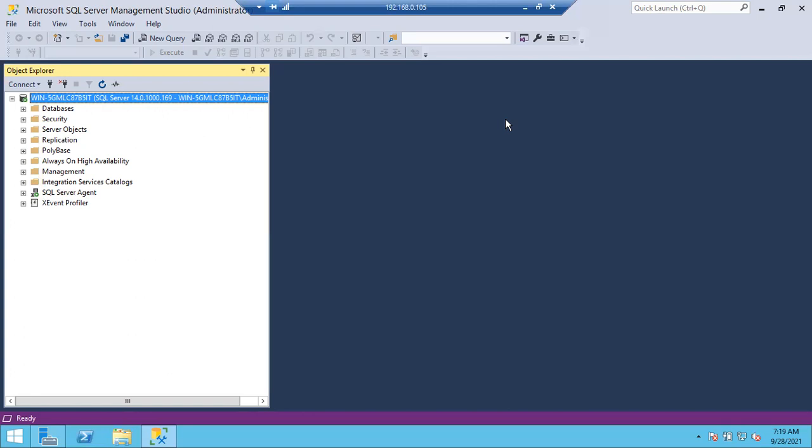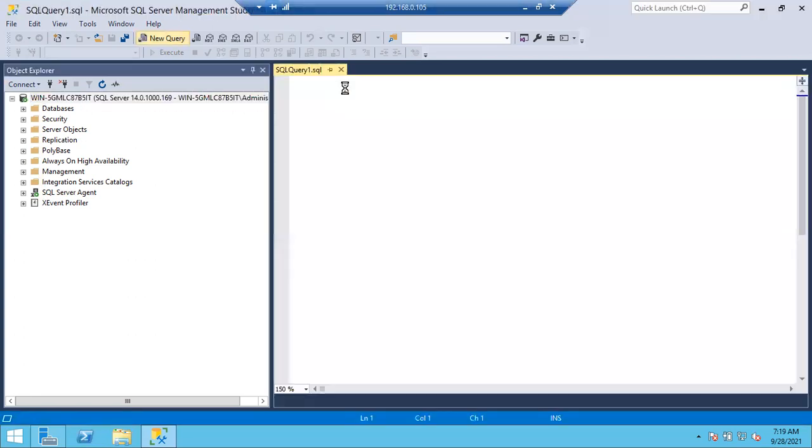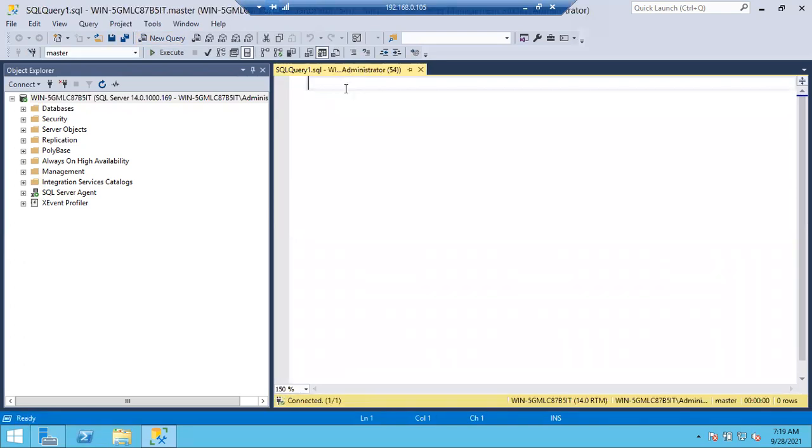So let's try to take 3 backups: full, differential, and log backups. And I'll restore those 3 backups now. I'll take fresh backups and restore them. Same process, there is no different process. For taking the full backup, you have to follow a different process. Differential backup, you have to follow a different process. For log backup, a different option you have to choose. But while restoring, there is no different process for restoring the full backup, the differential backup, or the log backup. Only one small change is there, I'll tell you. Remaining, the process is the same for restoring all the backups.